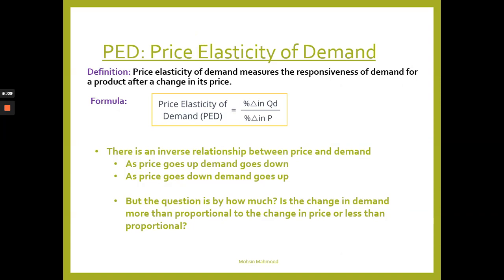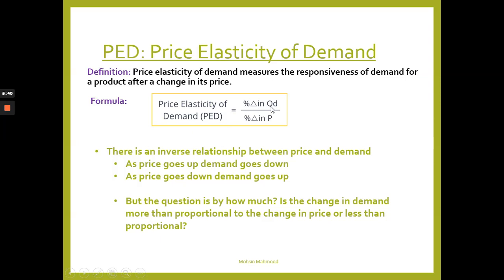So we're looking at price elasticity of demand. The definition is: price elasticity of demand measures the responsiveness of demand for a product after a change in its price. Okay, so to put it simply, we're looking at how demand for a product changes once there is a change in that product's price. Now, the formula for PED, or price elasticity of demand, is here.